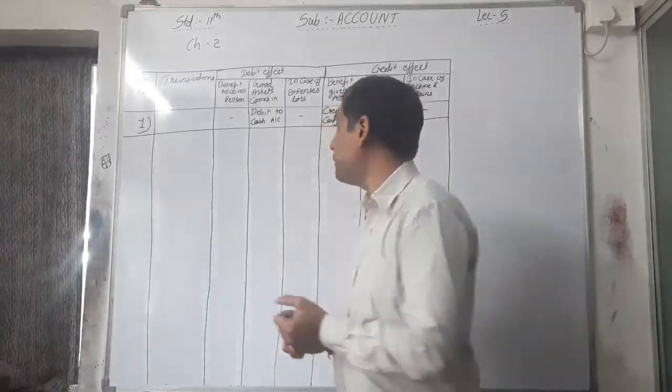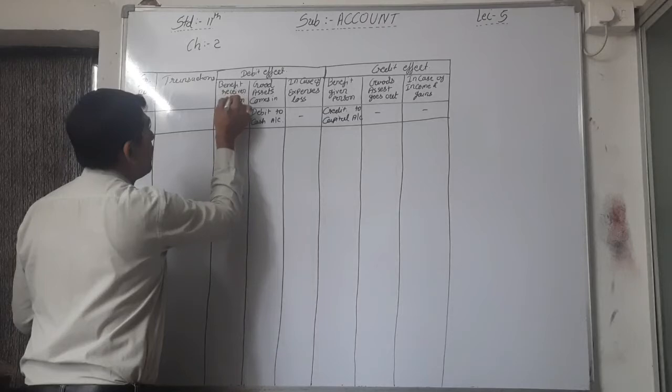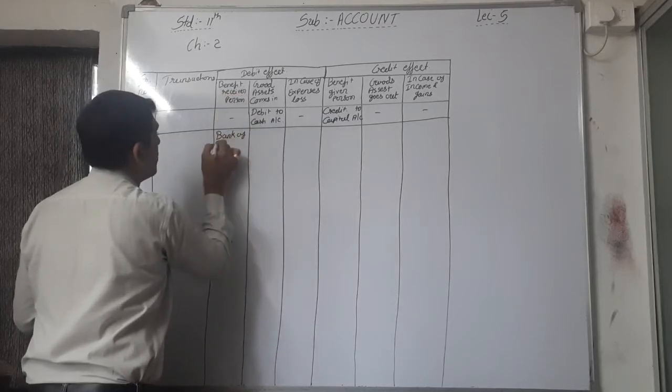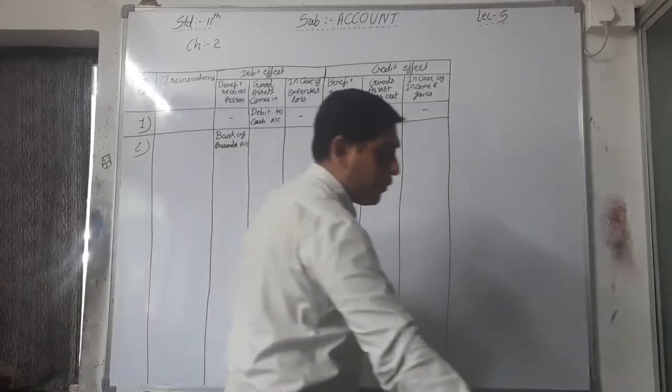That's why here in the second transaction, benefit receiver person, Bank of Baroda account, debit Bank of Baroda account.